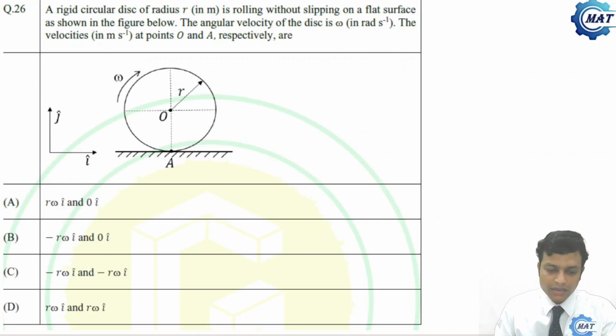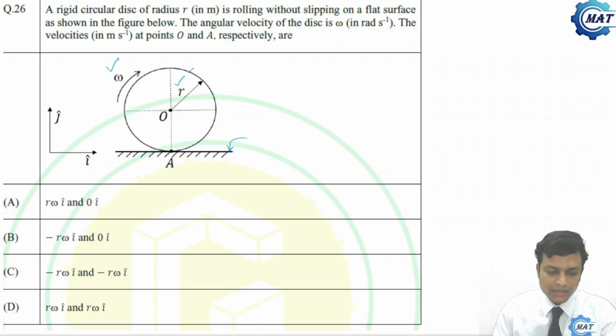A rigid circular disc, radius R, is rolling without slipping on the flat surface, as shown in the figure below. The angular velocity of the disk is given as omega in radian per second, which is the SI unit.